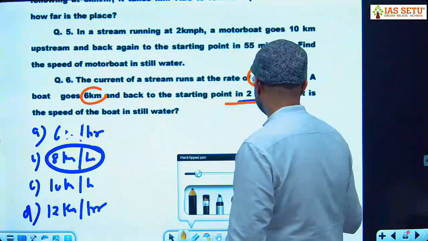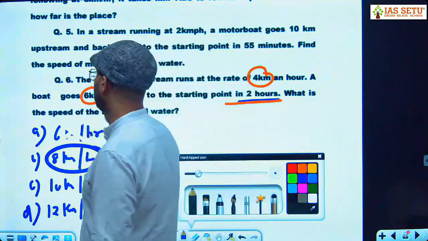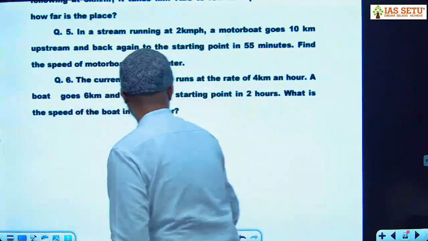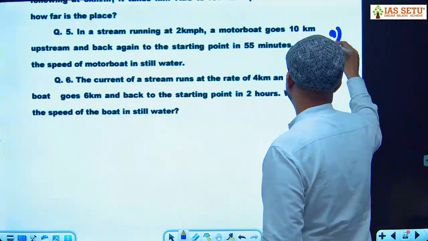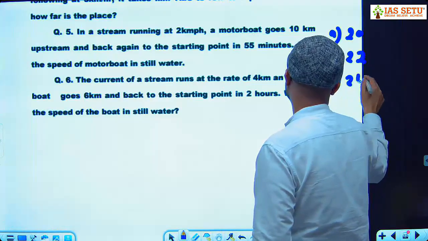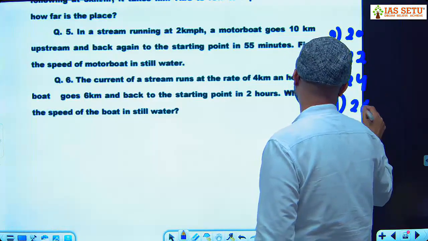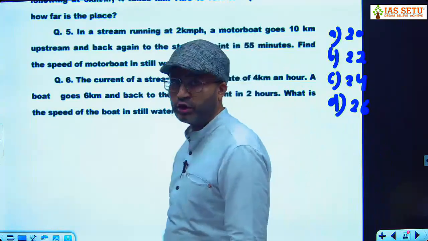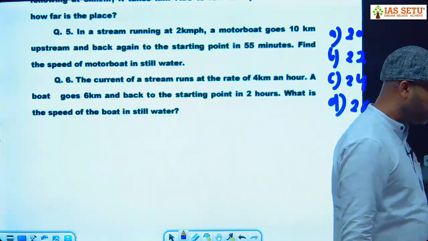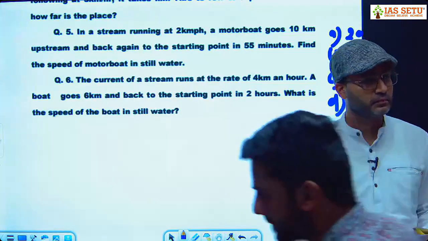Question number 5 here is, you write answer options for question number 5. Answer option A 20 km per hour. Answer option B 22. Answer option C 24. Answer option D 26. 20, 22, 24, 26. And we have to see which one is correct out of these.